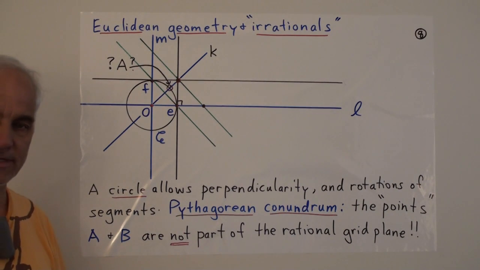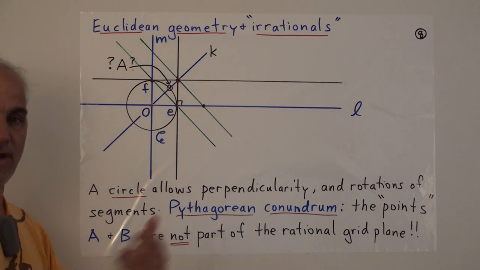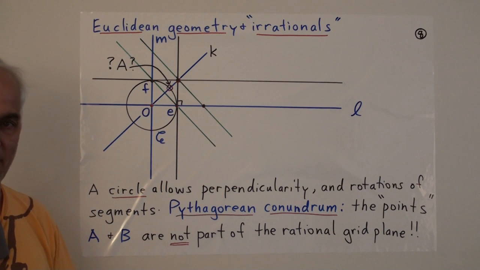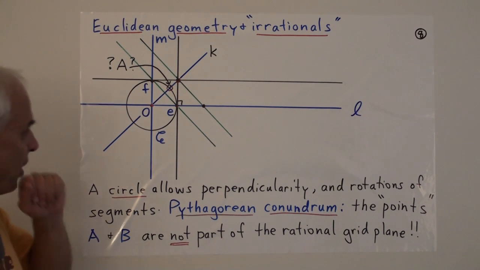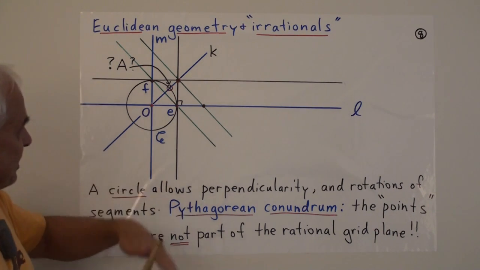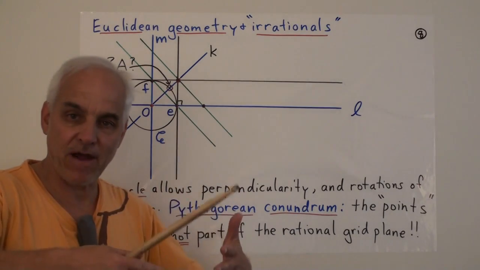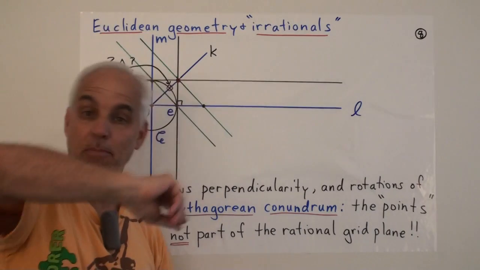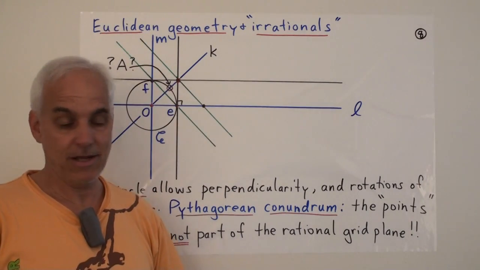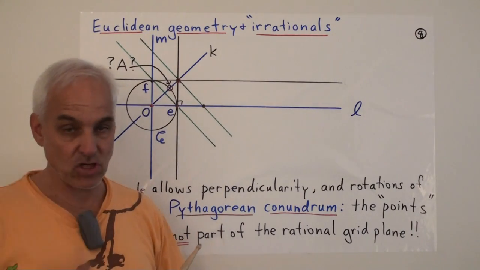You get new points that are no longer in the framework that we got with affine geometry. So the way I'd like you to think about this is thinking about Euclidean geometry as being built up from affine geometry by introducing on top of it the idea of a circle. Okay? Circle is not a notion of affine geometry.